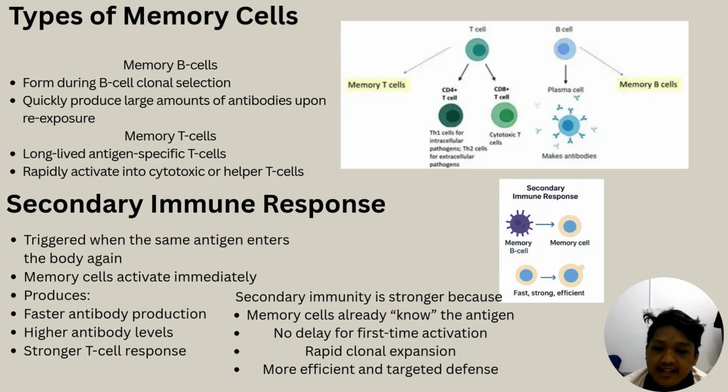So let's talk about the secondary immune response. It is triggered when the same pathogen or antigen enters the body again, and the memory cells are activated, producing faster antibody production, a higher antibody level, and a stronger T cell response. The secondary response is stronger because memory cells already know the antigen, since they have been exposed once. So there is no delay for the first activation, and there is rapid clonal expansion of memory cells and antibodies. So it's more effective at targeted defense.